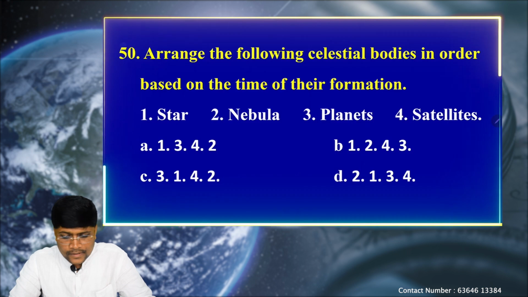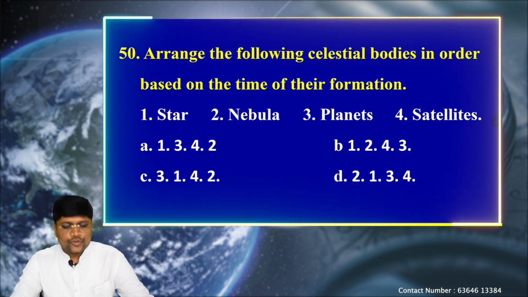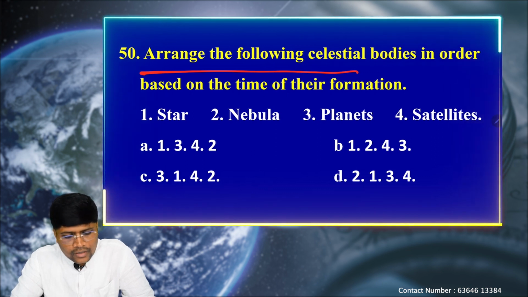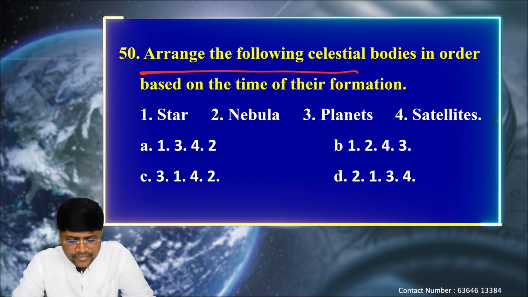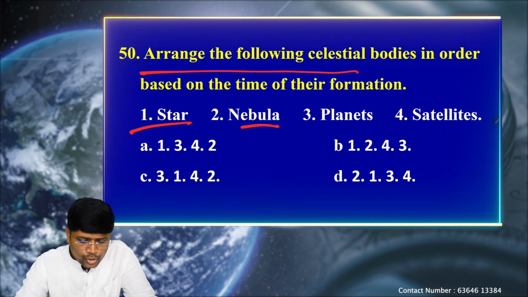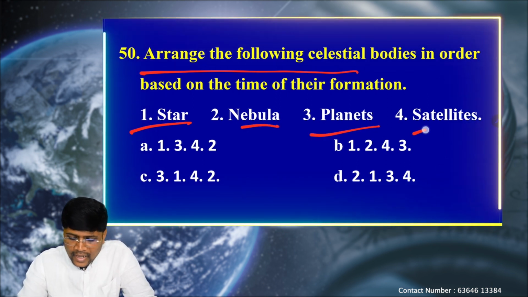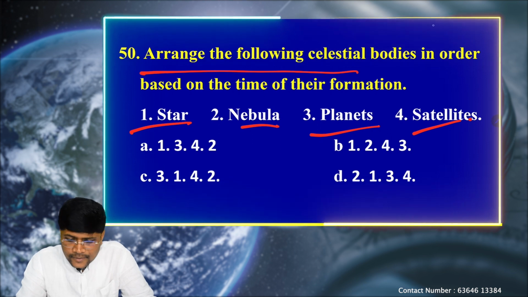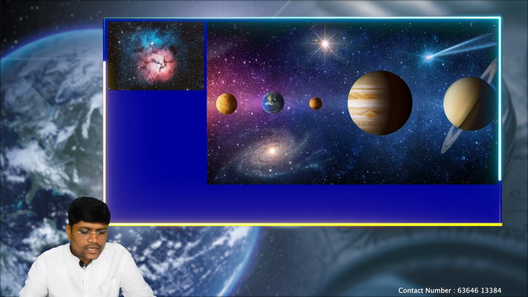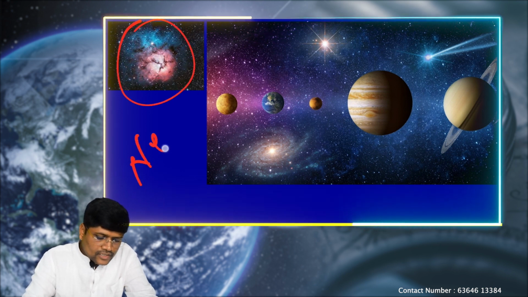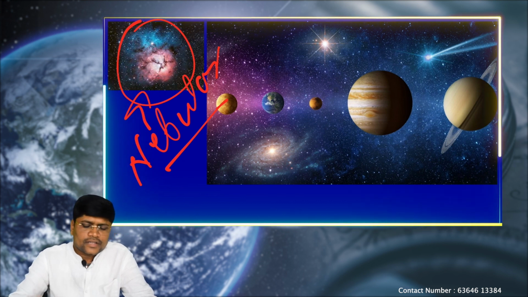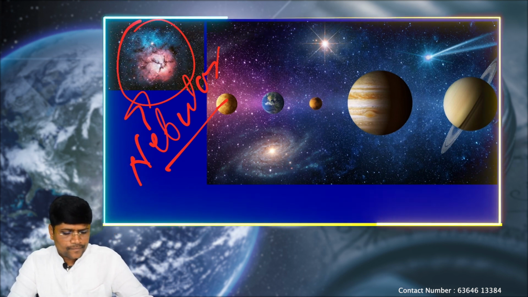Okay. Next question, arrange the following celestial bodies in order based on the time of their formation, that means chronology. First one, we have a star, 2 nebula, 3 planets, and finally 4 satellites. Let's see which one is the first. We know that nebula is the source for the formation of the solar system, and for this nebula, the Big Bang theory was the basis.